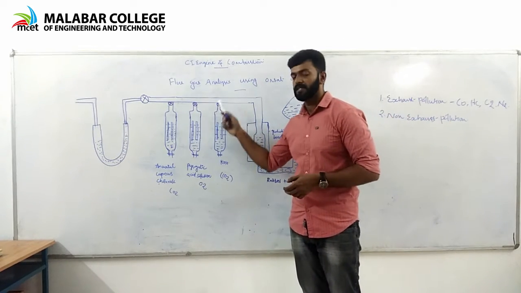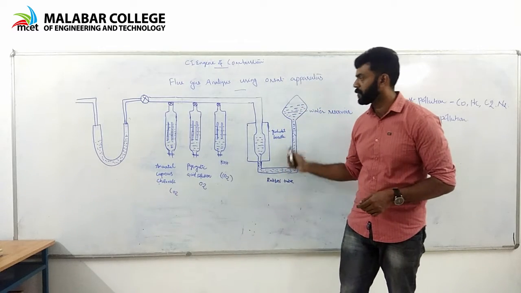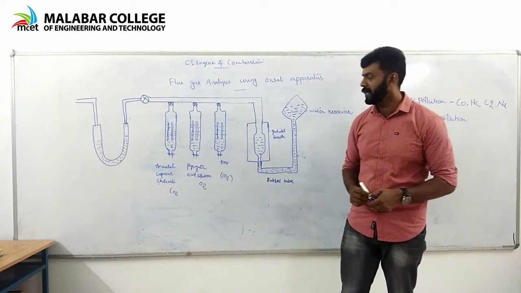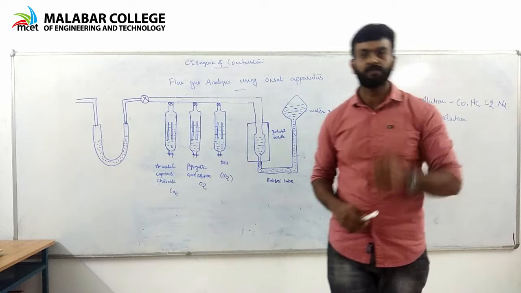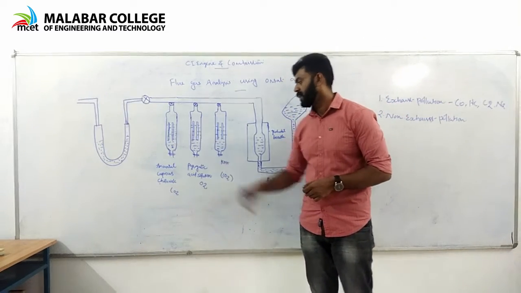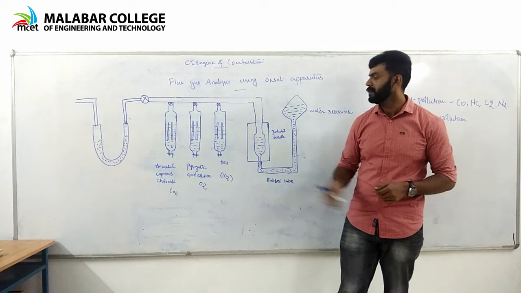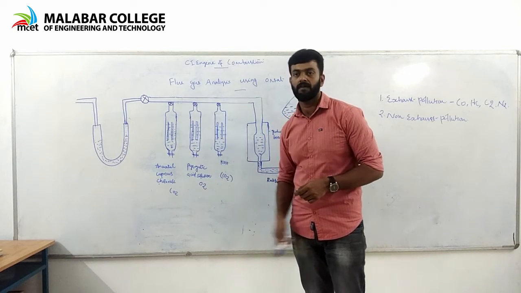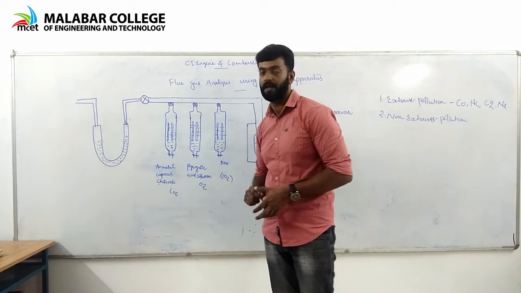Then the stopcock is closed. Then the second stopcock is opened, and the flue gas further enters the second bulb, which contains pyrogallic acid solution. Pyrogallic acid solution absorbs oxygen present in the flue gases, and we can easily identify the amount of oxygen present in the exhaust gases. And the second bulb is closed. Then the third bulb is opened.